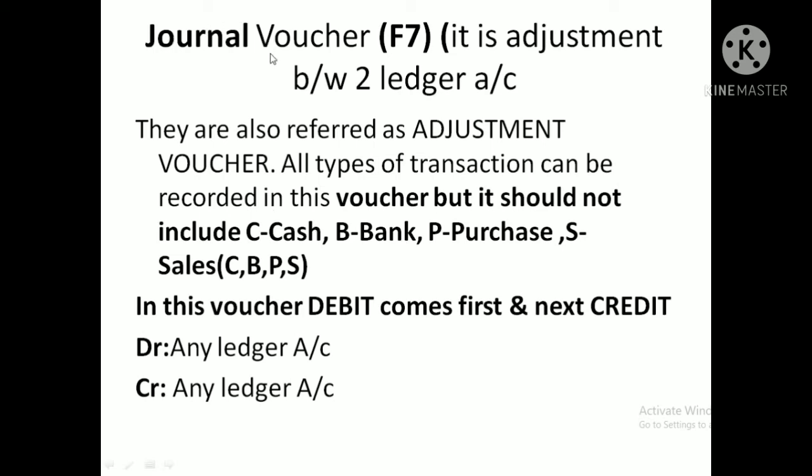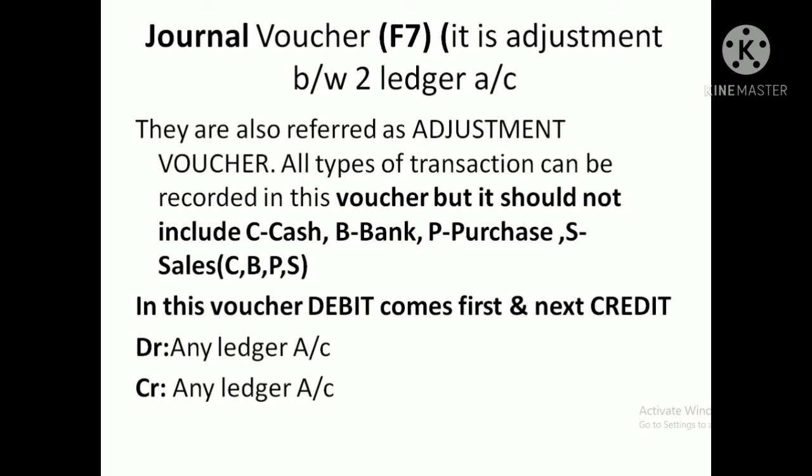See here, once again we will clarify the general voucher. The general voucher should be used for the inter-adjustment of ledger accounts, when there is no cash movement in the company.